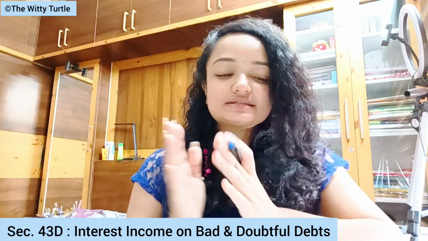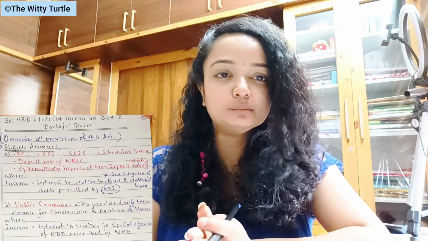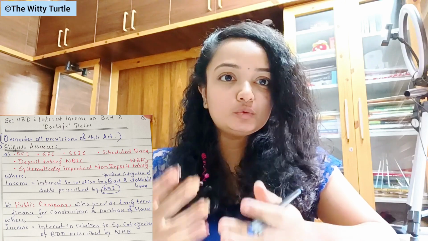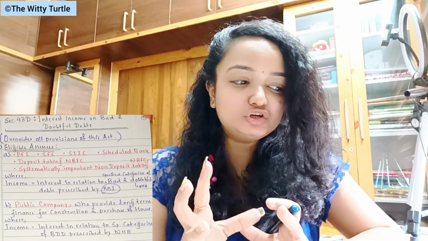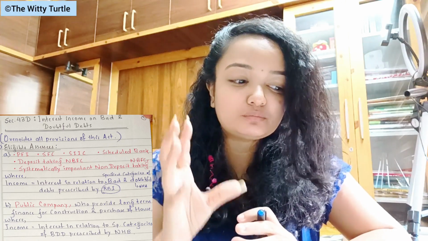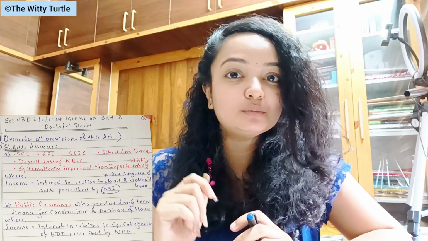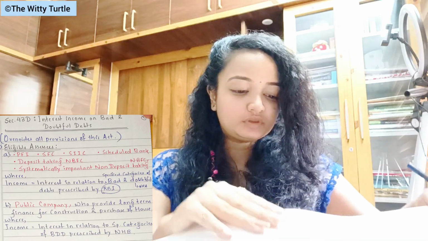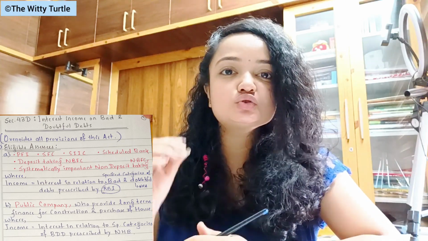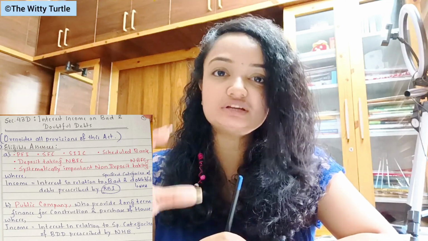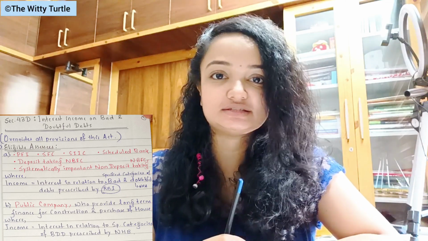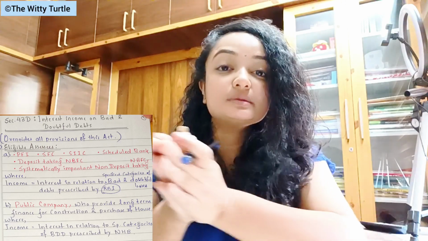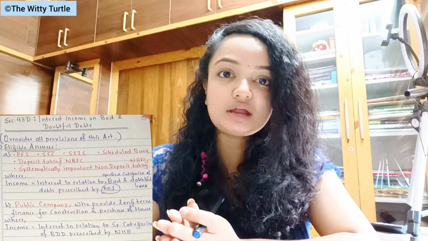So in that case, that means in the cases of these public companies, the income by way of interest in relation to any specified categories of bad and doubtful debts prescribed by the National Housing Bank. So it is basically talking about loans or debts which have become non-performing assets, right? But you are supposed to get some amount of interest from that, right?